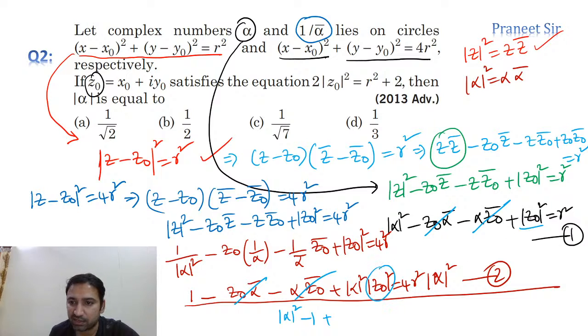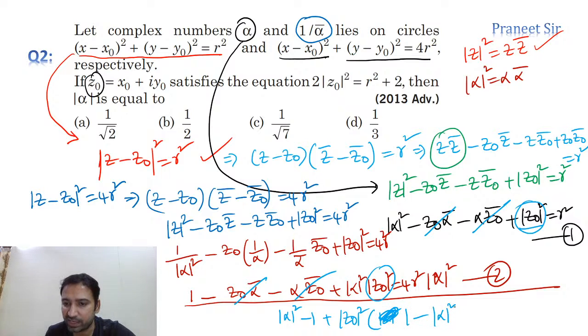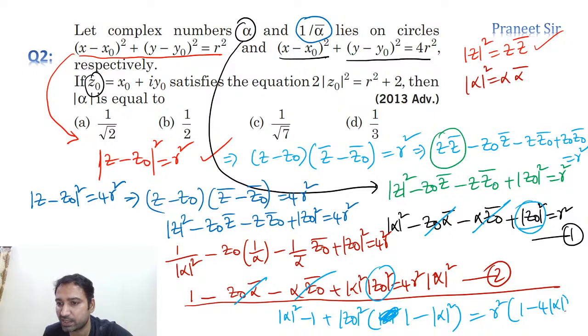So z naught square into mod alpha square minus 1, or 1 minus mod alpha square, is equal to r square, if you take common, 1 minus 4 times mod alpha square. Correct. So now can we take 1 minus mod alpha square common? If I take 1 minus mod alpha square common, what do we get, guys?